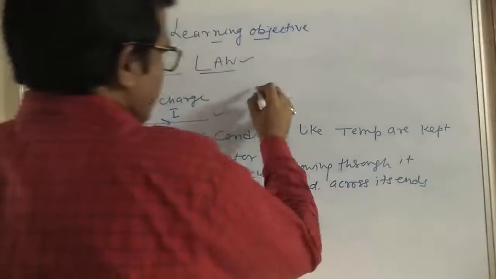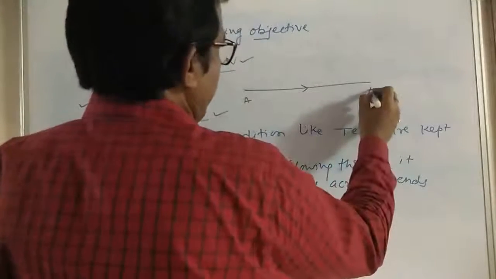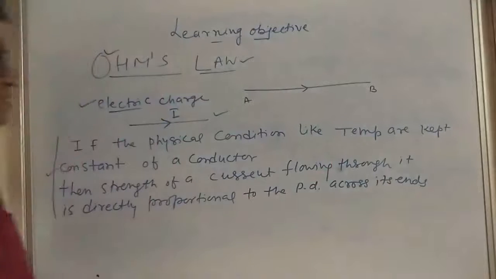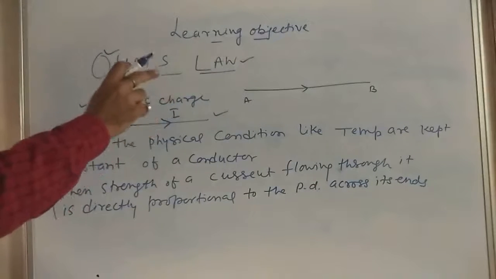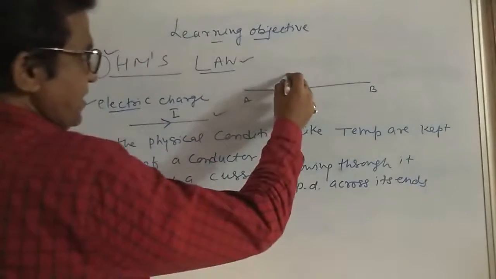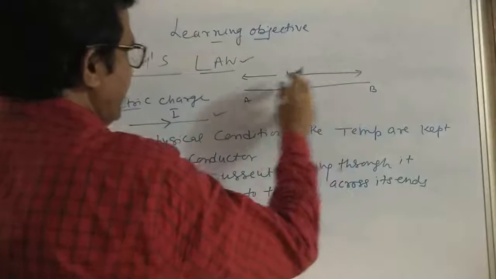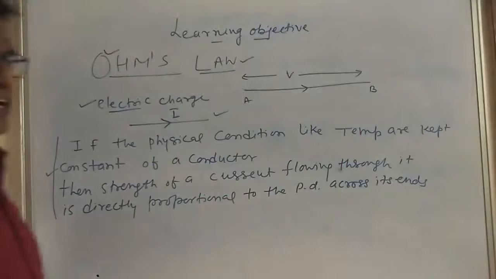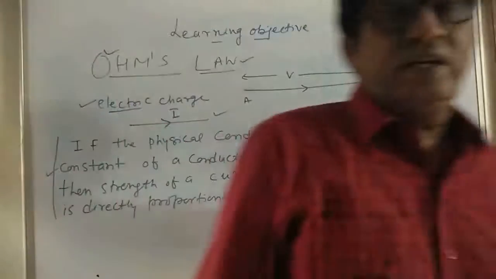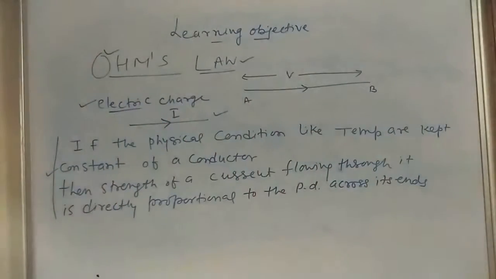Now, see, this is the conductor AB here. Dear children, V is the potential difference applied across the ends of a conductor AB. Here you can see V is the potential difference.